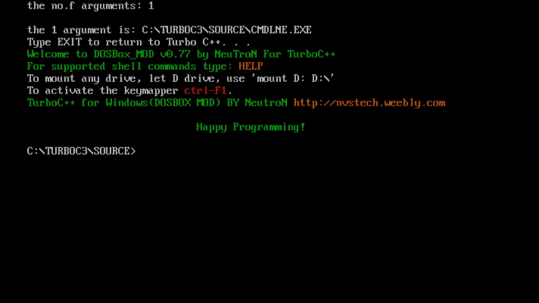Our command line.exe file is in the source directory, so we are in the source directory only. The program name is command line.exe. You can give command line.exe or simply command line, followed by a space, the first argument 1, second argument 2 and third argument 3.